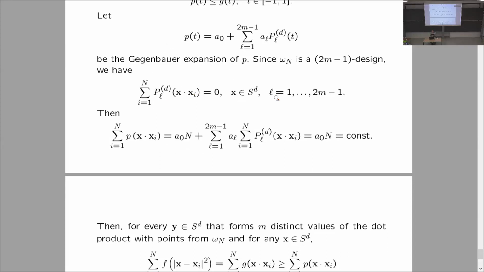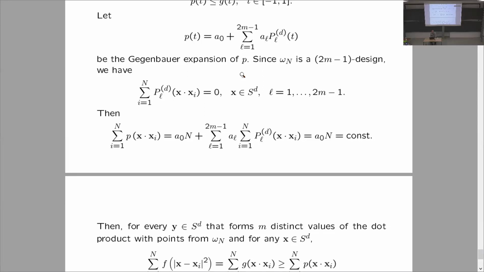So this vanishes for L from 1 to 5, and this also vanishes for every odd L because it's a symmetric configuration. But it also vanishes for L equals 8. So we need to take a polynomial of degree 8 now, where A6 would be 0, which would be orthogonal to P6, because the 6th moment doesn't vanish, but the 8th moment for the icosahedron vanishes. We take such a polynomial, and there is still a way to show that it is less than or equal to the potential function G.